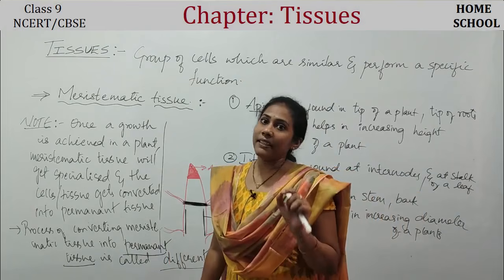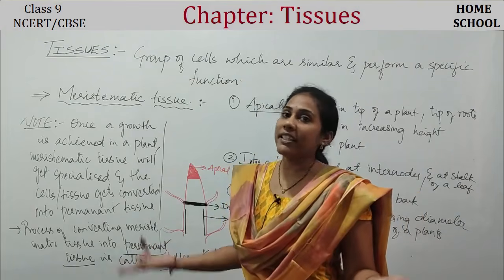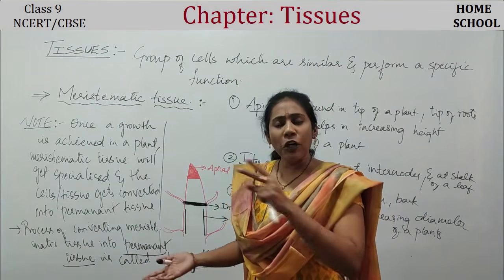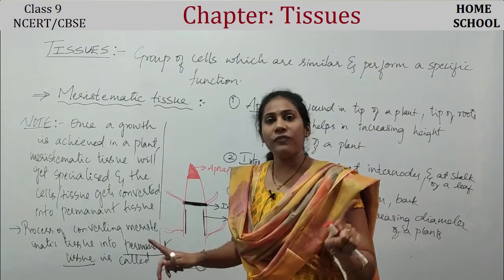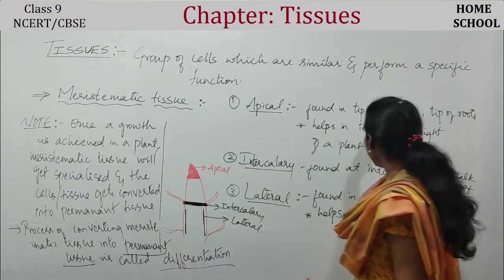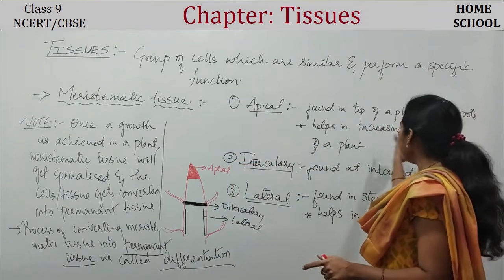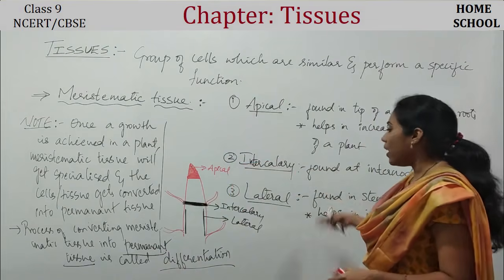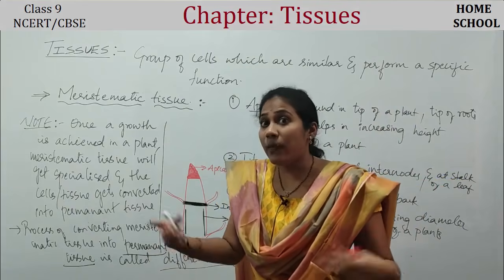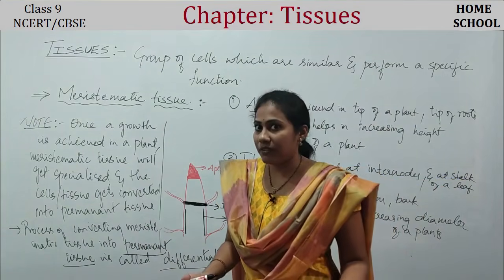If meristematic tissue is not there, growth is not possible in a plant, isn't it? And remember, you don't find meristematic tissue in all parts of the plant. Only at certain areas, at the tip, in the internodes, or in the lateral position in the stem area, because that is where growth has to be observed.